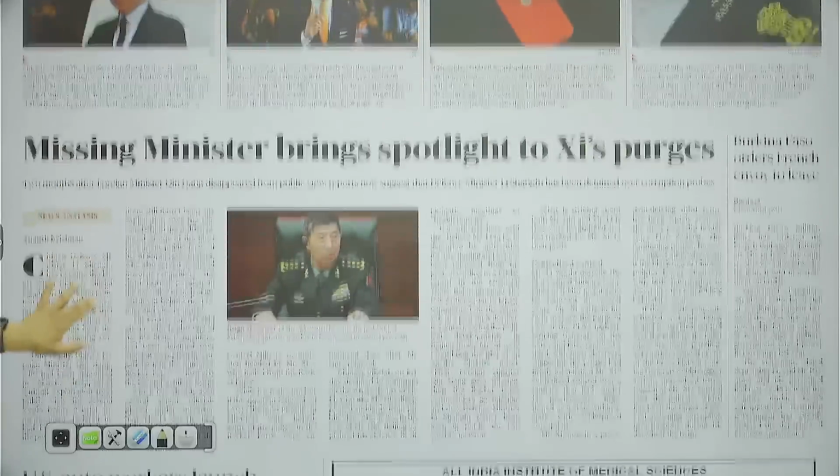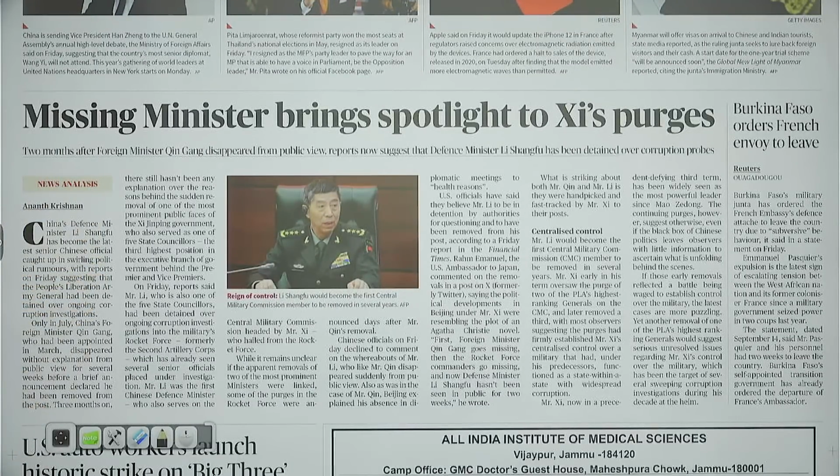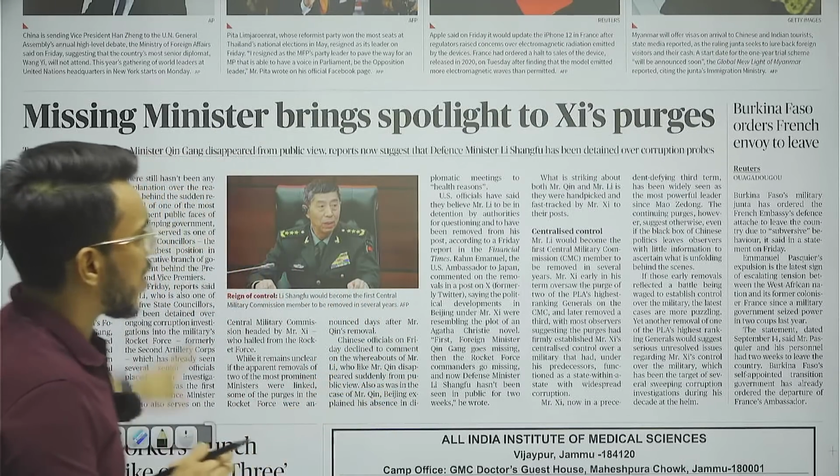Then, guys, coming to the world page: Missing minister brings a spotlight on Xi's purges. Basically, we see that many of the senior ministers and senior leaders in China are not being seen in public meetings, and it is being speculated that they have been fired, that they have been removed by Xi Jinping. However, again, guys, this is not much important from our exam point of view.